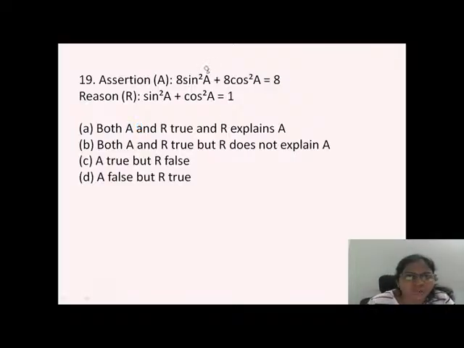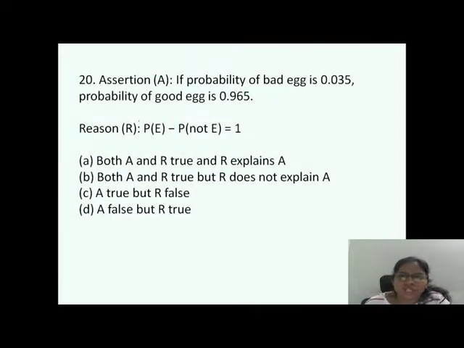Assertion: 8 sine square plus 8 cos square. Come on, take out 8 common here. Sine square plus cos square is 1. It is right. The reason is also right. Both A and R are true, and R explains A. Yes, it's option number 8. Yes, right. Done. So yes, come on, now do this question. We have done this in the previous question paper, right? Come on, you do it now and tell me which would be the option.